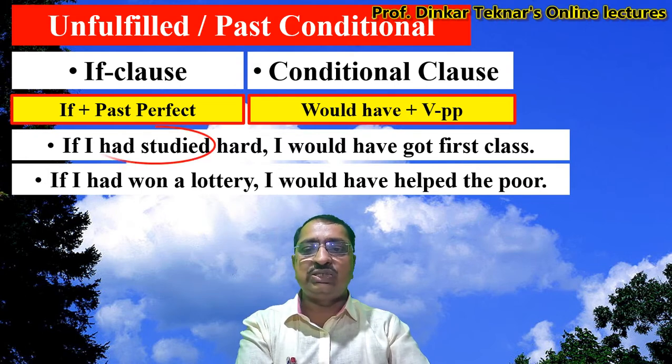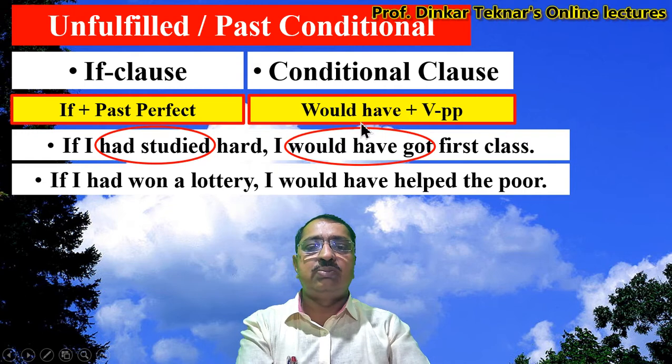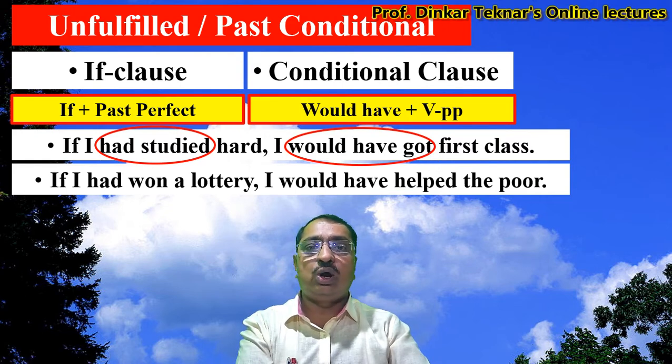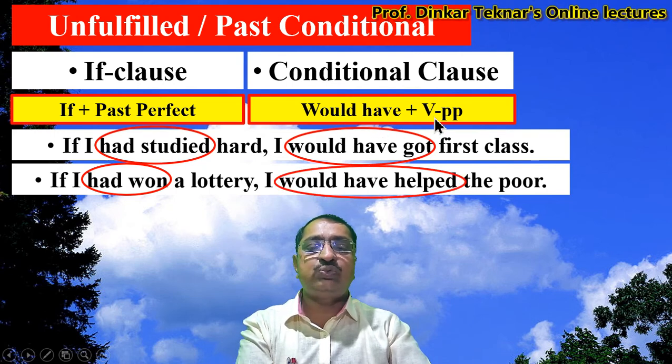In the first sentence, had studied shows past perfect. And here, would have got means would have plus VPP. So, got is past participle or third form of the verb get. In the second sentence, had won shows past perfect and would have helped shows would have plus VPP. So helped is third form or past participle of the verb help.